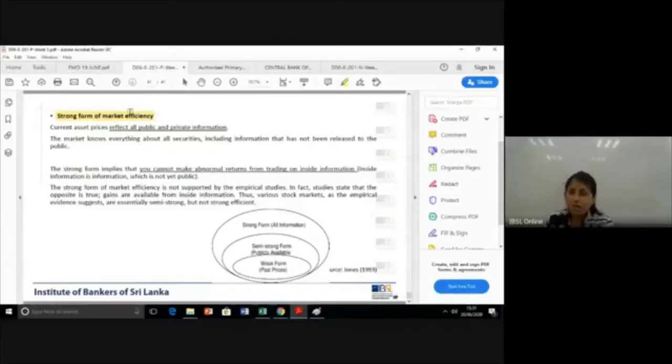What is that? Private information. So here it's not only public, but also private information. In other words, all information is reflected in the price. It shows that the market knows everything about all securities, even information that is not released to the public.